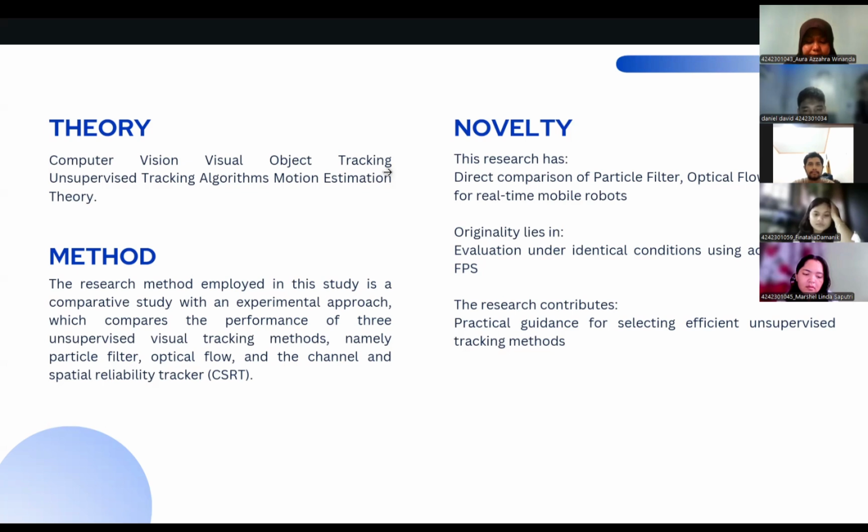Performance benchmarking. The research established that optical flow is the most effective for real-time application in this context, achieving 30 fps with the lowest error, significantly outperforming CSRT and particle filter at 13 fps in both speed and accuracy.